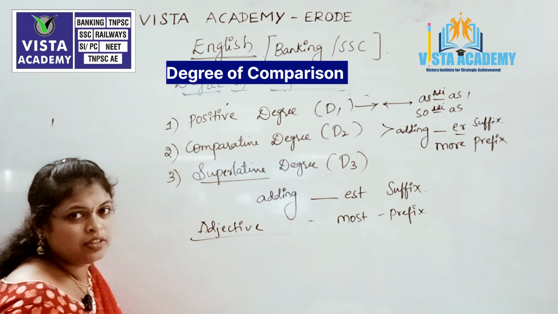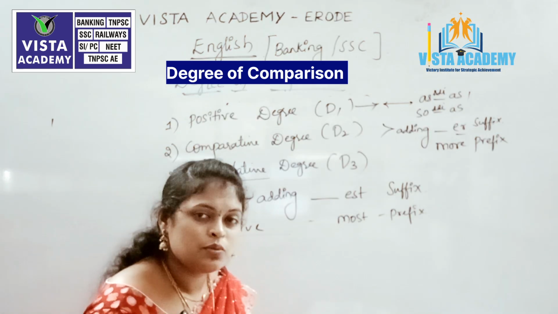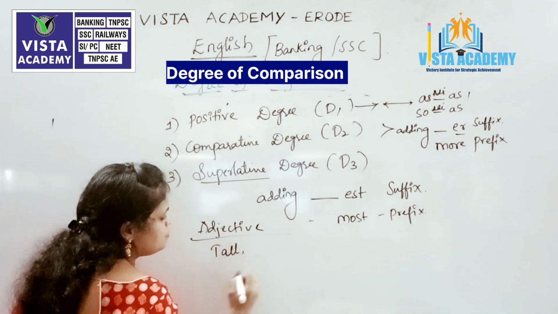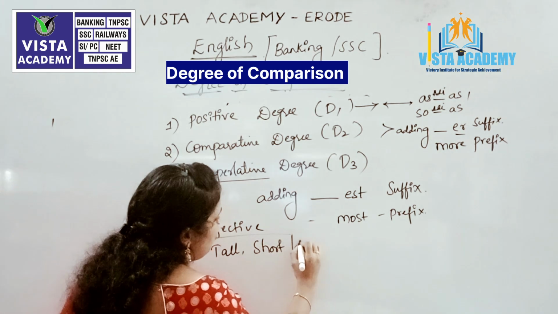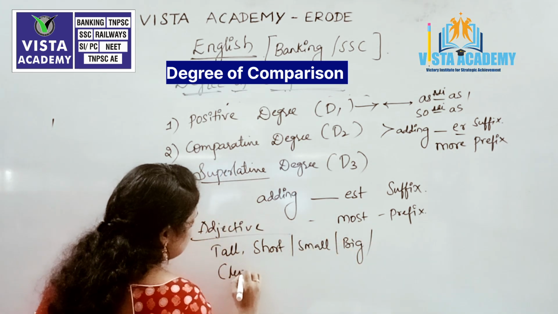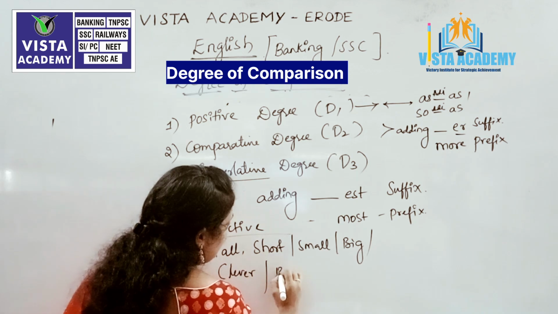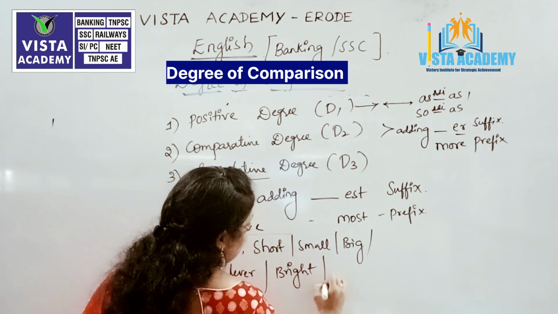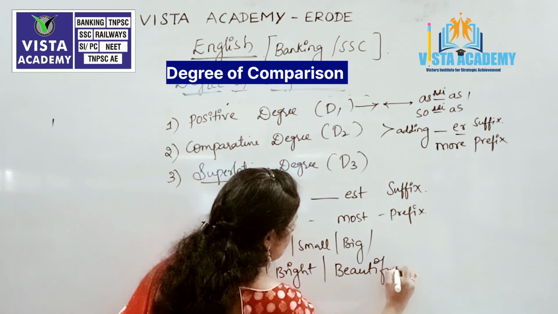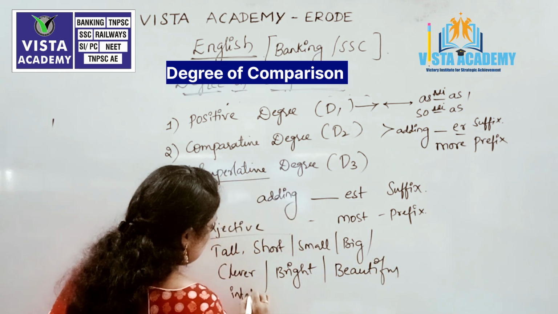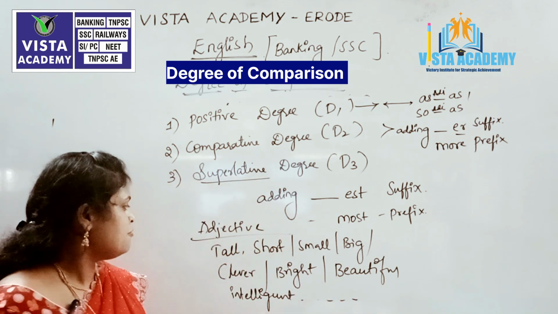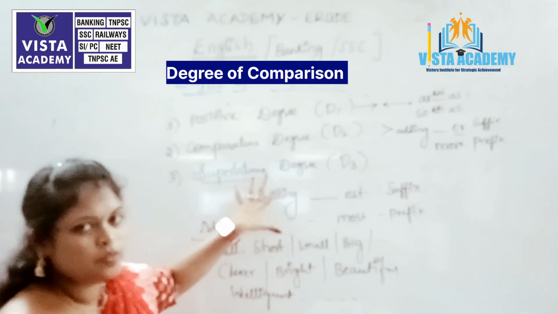Now let us see what are the different types or examples of adjectives. All the things which we are going to compare, all the qualities, all the quantities which we are going to compare come under adjective. For example, tall, short, small, big, clever, bright, beautiful, intelligent, etc. All these are called as what? Adjectives of our things which we are going to compare.